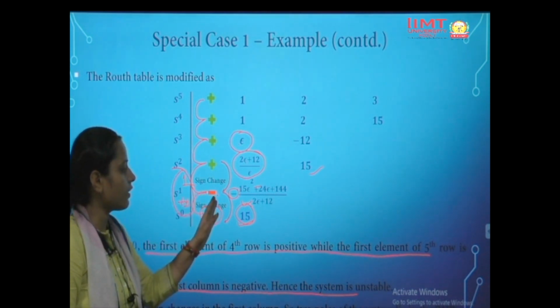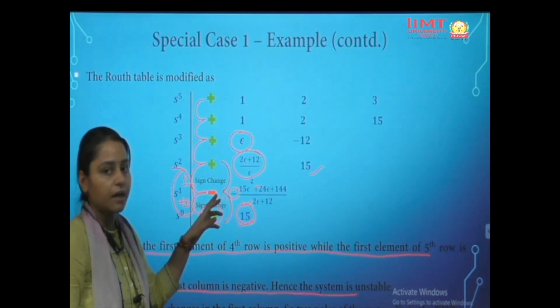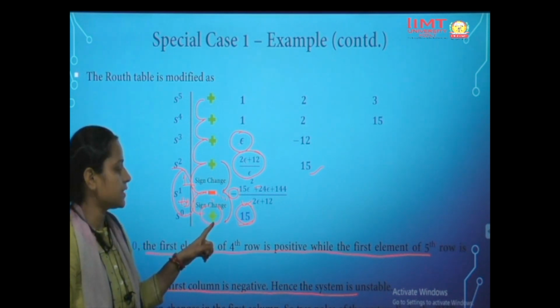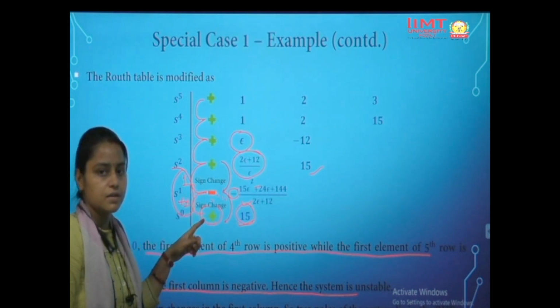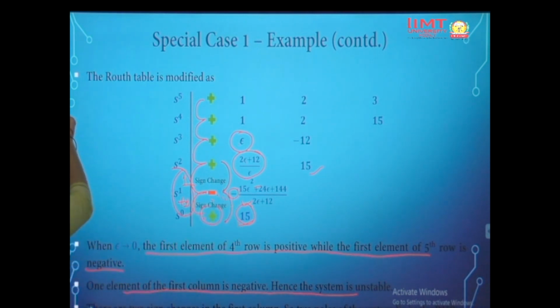If we have been asked for the stability, then we can stop here. But if we have been asked how many poles lie on the right hand side of the plane, then we can see another step. There are 2 sign changes here, so 2 poles are lying on the right hand side of the S plane.